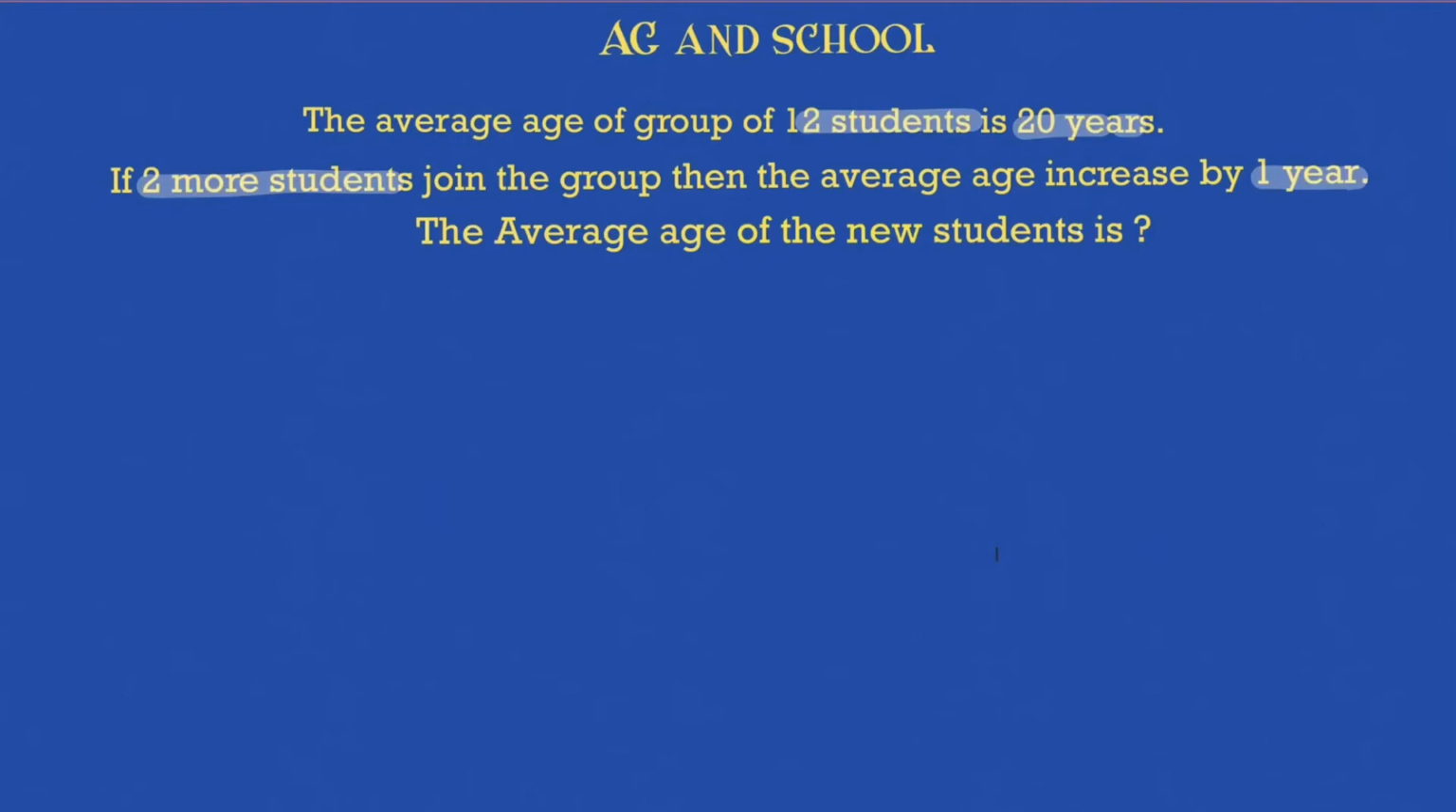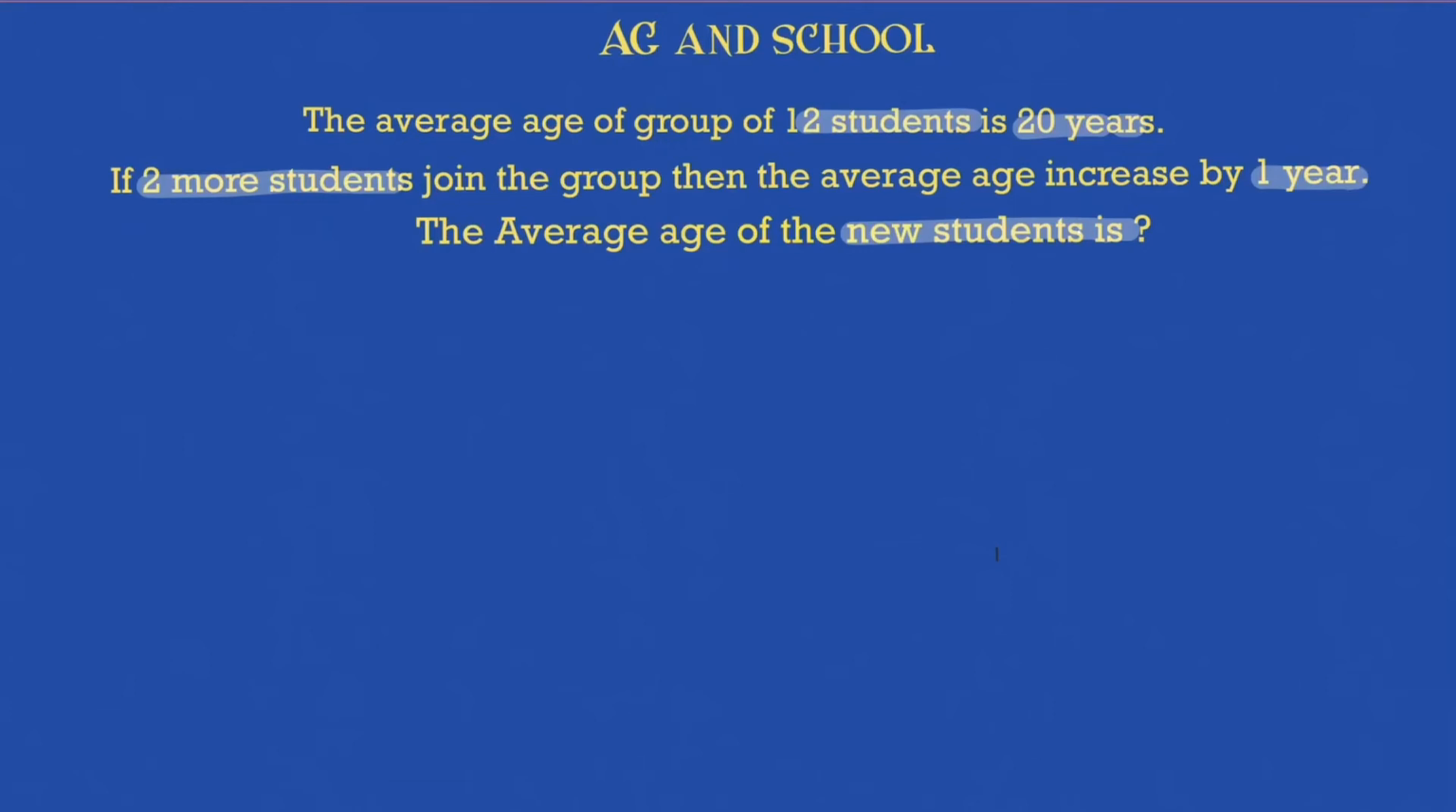But now 2 more students join the group. The question that is being asked to me is the average age of the new students. Now there is not 1, there are 2 students. So whatever is the difference that we get, we'll divide it by 2, because we are being asked what is the average age of the new students. And that's how we'll reach the answer.